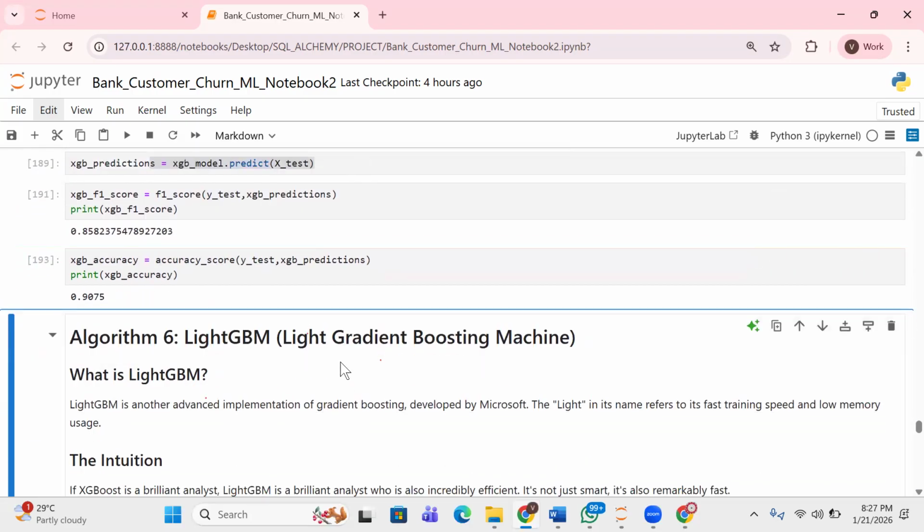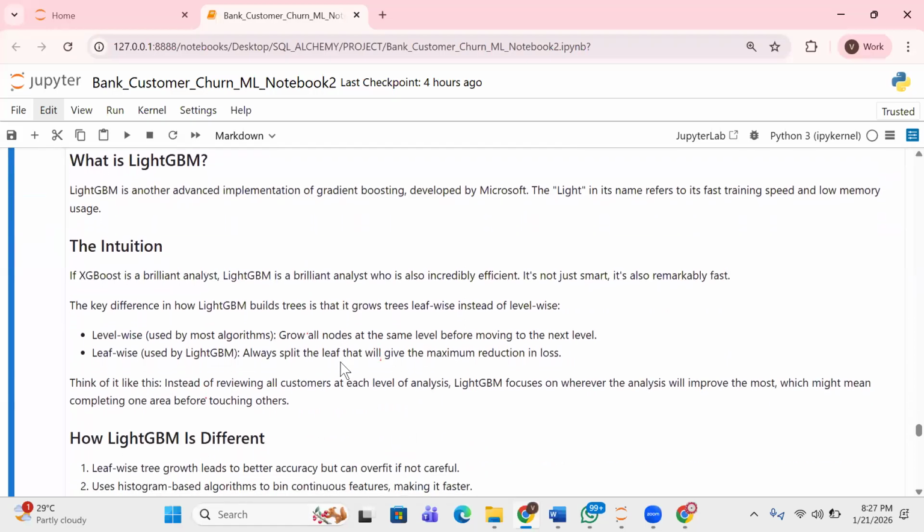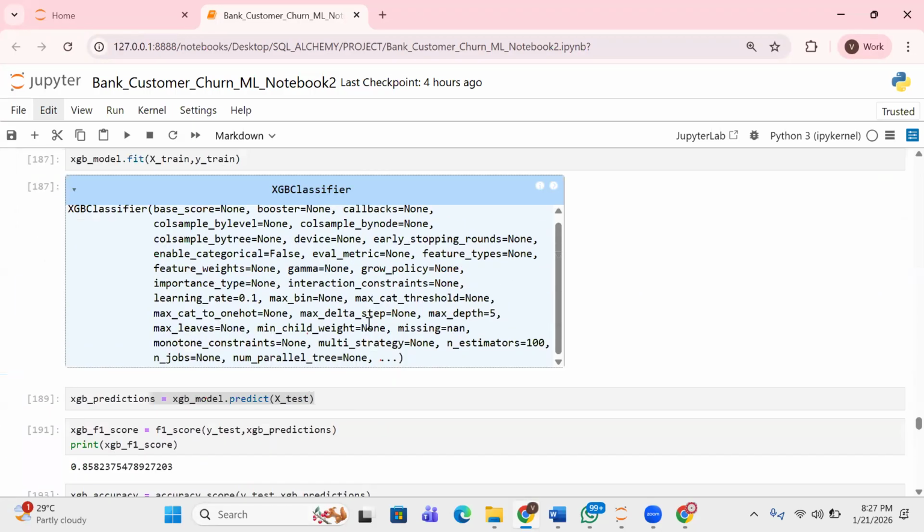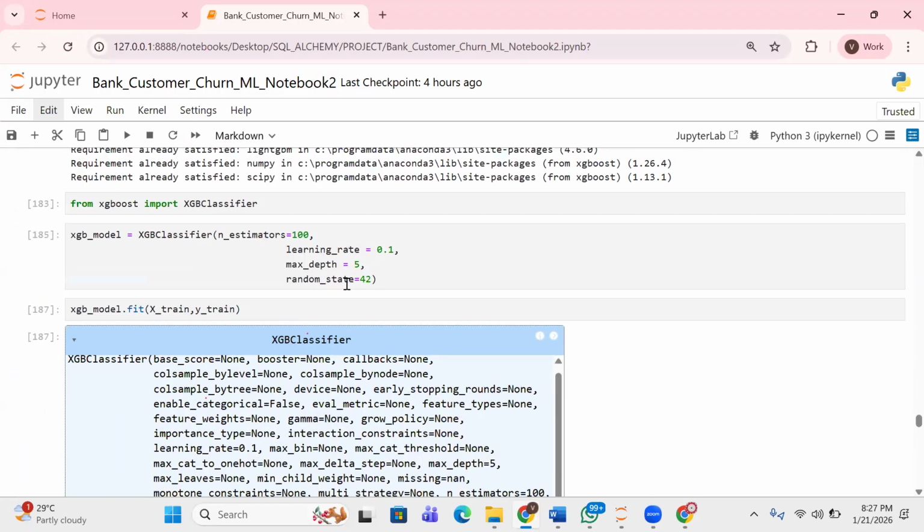So yes, now we can move to LightGBM. It's still the same concepts and all that, right? It's still the same. So wait, it does not mean that if you use other numbers, it's not going to work. Please don't get me wrong.